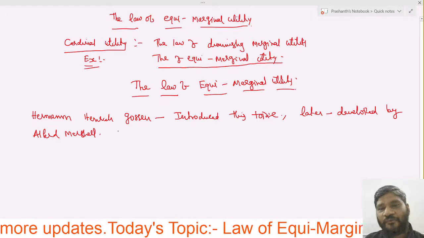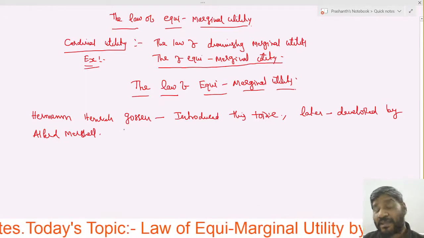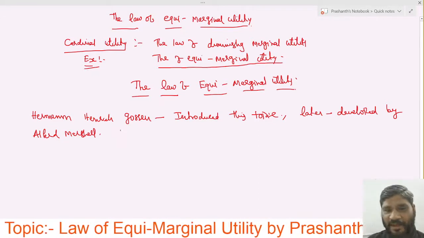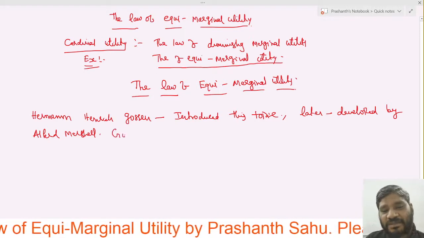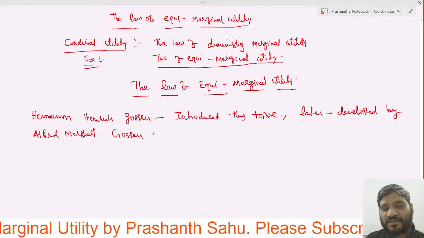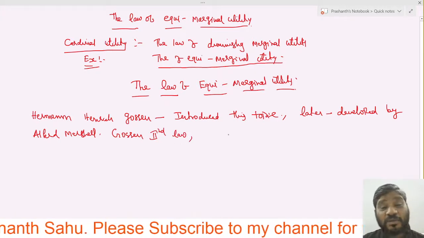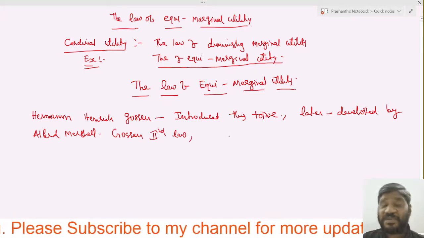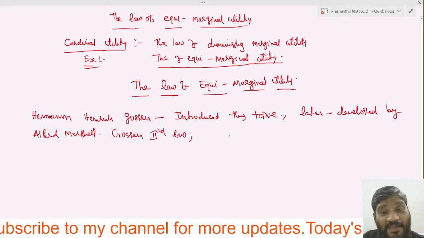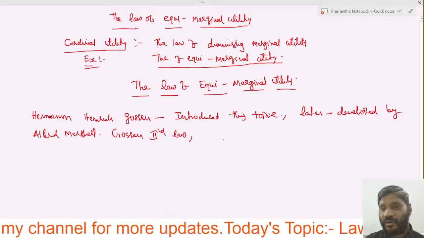Actually, the law of equi-marginal utility has some other names also. It is also called Gossen's second law, and it was called Gossen's second law by Jevons.